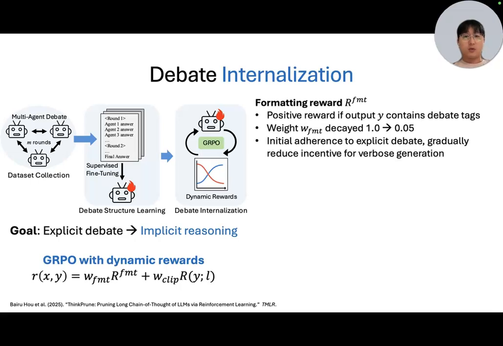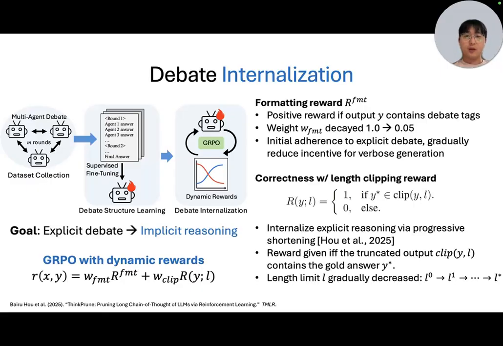First, the formatting reward incentivizes the model if its output contains the debate tags from the dataset. Also, as training progresses, the weight for this reward is decayed towards 0. This is to reward initial adherence to explicit debates and then gradually reduce the incentive for verbose generation as the model learns to internalize.